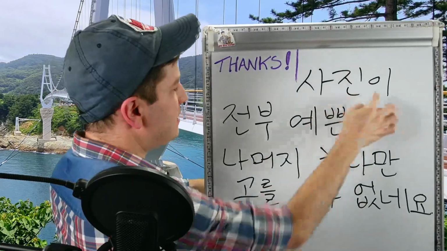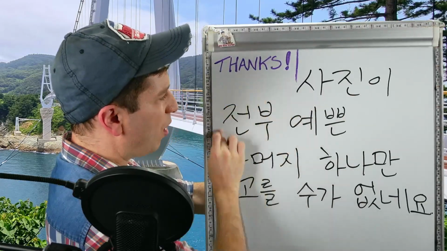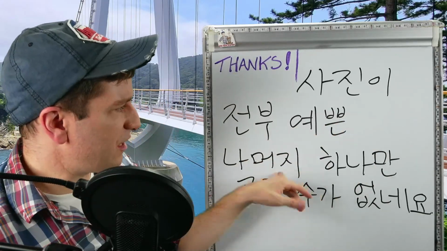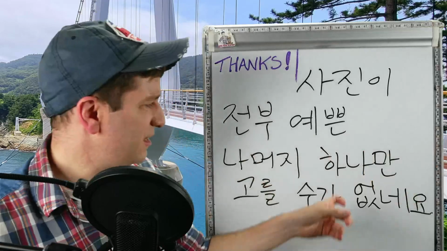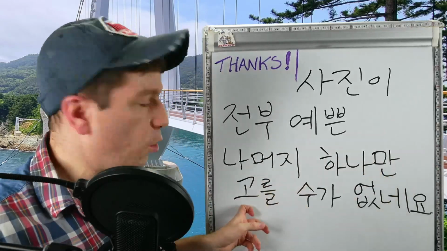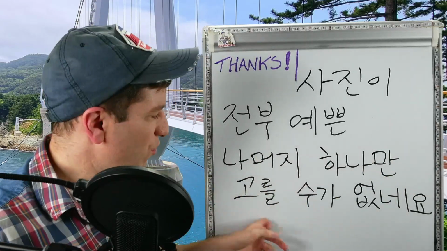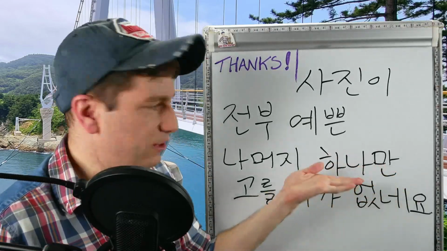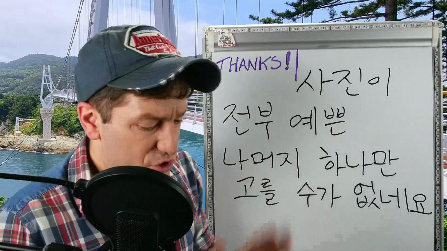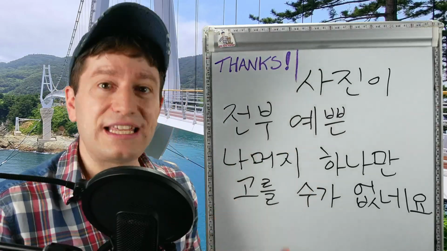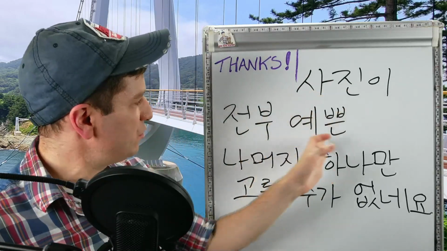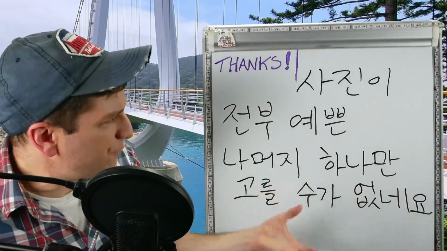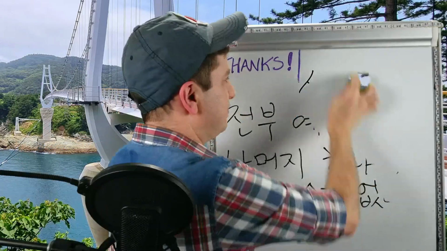사진, photos. 사진이 전부, all completely. So all of the photos, 예쁘다, were pretty. 전부 예쁜 나머지. So because the photos are so pretty, 하나만, only one, 고르다 is to choose or to select. 고를 수가 없네요. I can't just pick one. I can't pick only one, literally, because the photos are all pretty. 사진이 전부 예쁜 나머지 하나만 고를 수가 없네요. So I can't just pick one photo because they're all pretty.